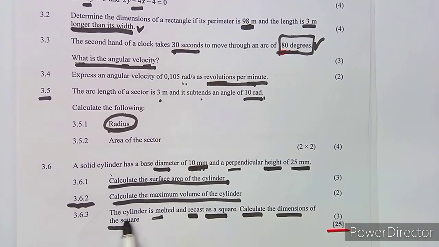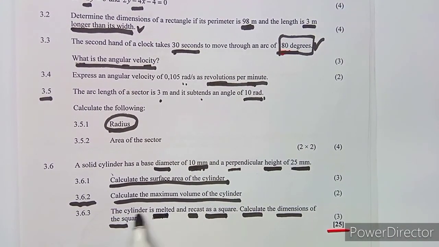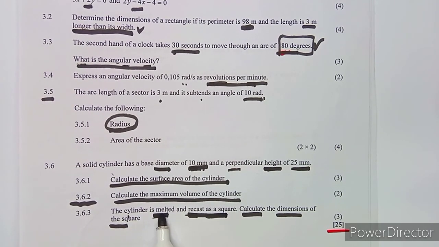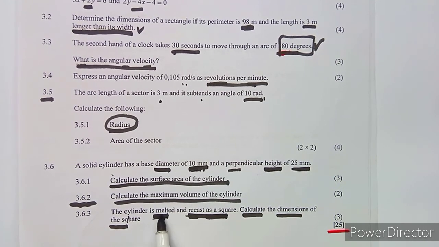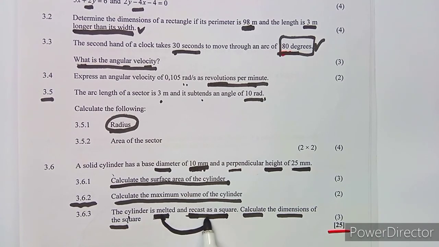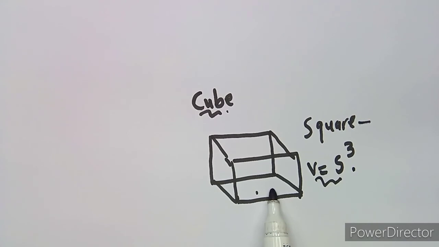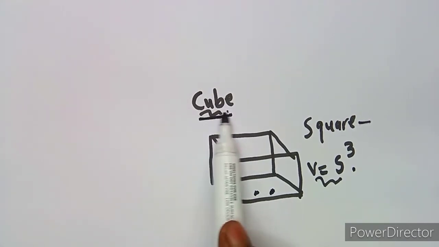So now, what is the condition of melting a cylinder and then recasting it as a cube? When melted, it is not going to change its volume. Which means it is going to possess the same volume as a cube, which is a special rectangular prism.